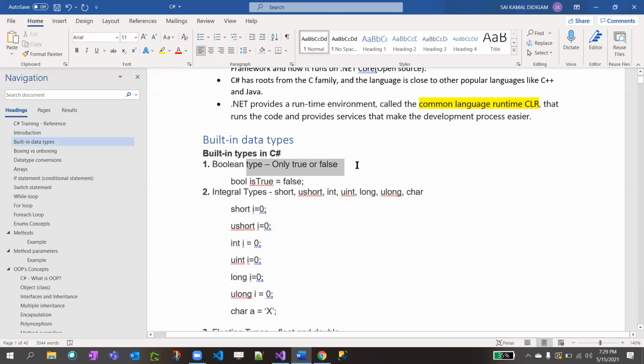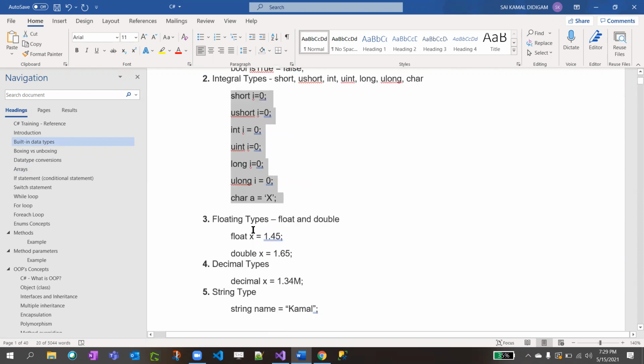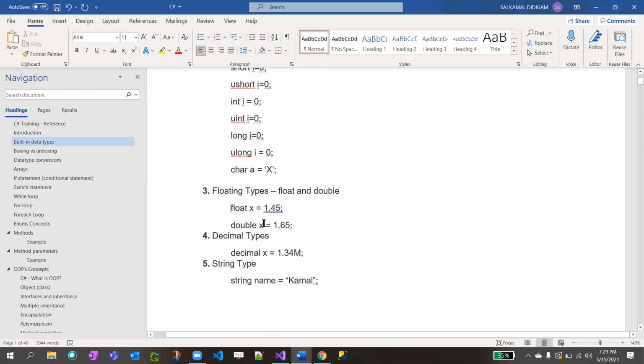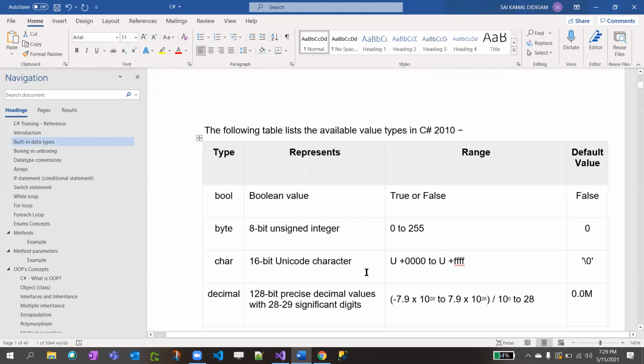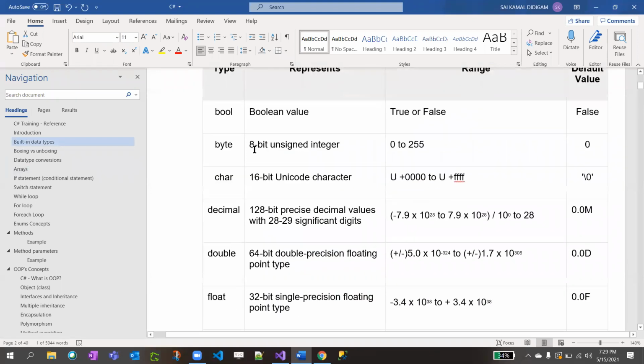Boolean returns only true or false, and integral types are these, and we declare the syntax with these values. And floating types: float, double, and decimal, as x equal to 1.34. We declare a string with double quotation marks, like string name equal to. As we discussed, we have different data types here, which also have ranges.